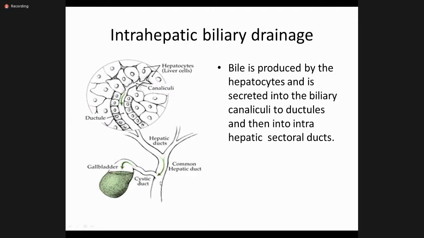From there they enter the common bile duct. Since the ampulla of Vater is contracted in the normal resting, fasting state, the whole of the biliary secretion is stored in the gallbladder. When food enters the duodenum, cholecystokinin is released, and this whole juice enters the duodenum.